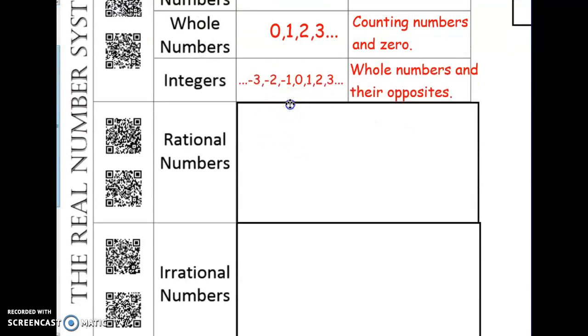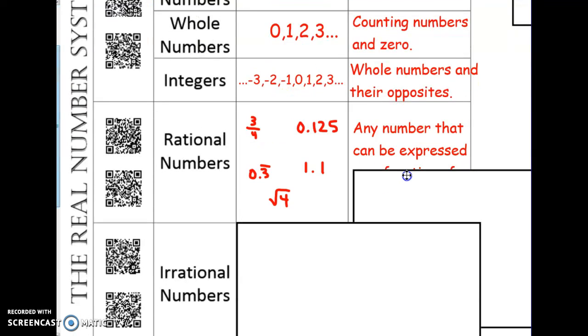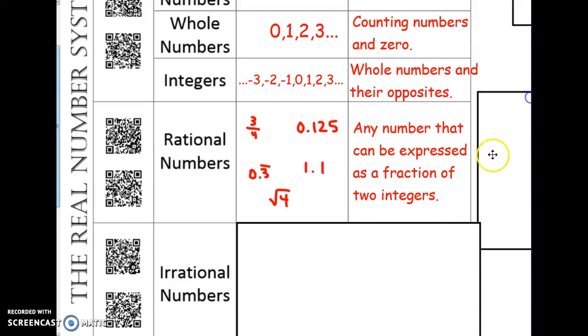So what you have when you start talking about decimals or fractions is the term called rational numbers. I always like to think that rational kind of rhymes with fractional. So rational, fractional, we have this example, 3/4. We could turn this into a decimal, 0.75, but I'm going to leave it in fractional form. This decimal here, 0.125, I believe is 1/8.